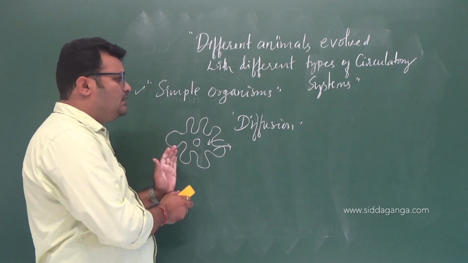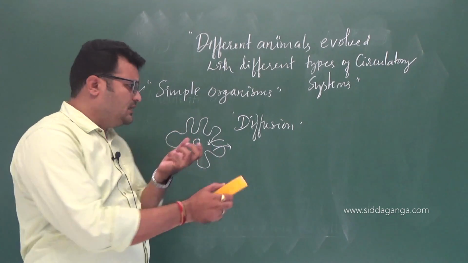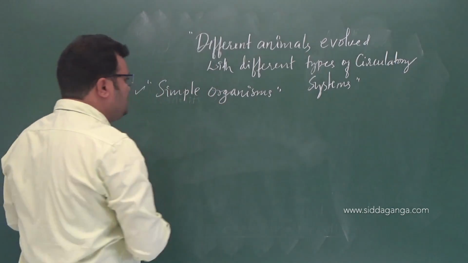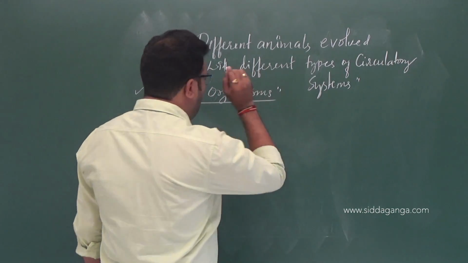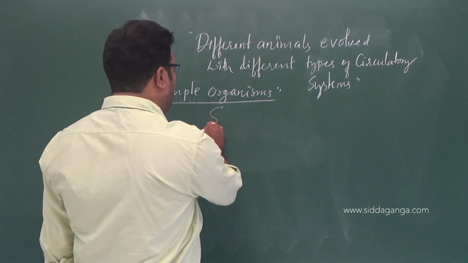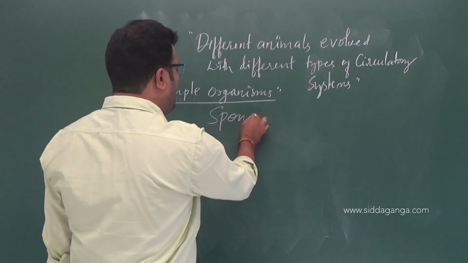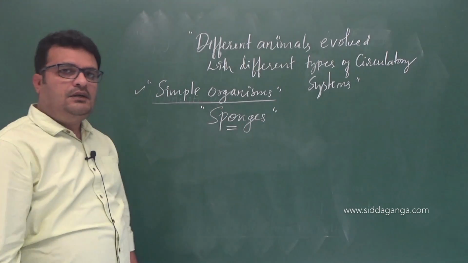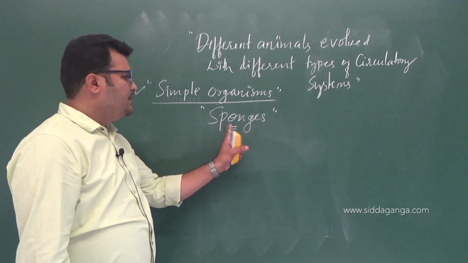So this is what we call very simple organisms. If you take an example of multicellular and simple organisms, see sponges. In the NCERT they have given the sponges. It is a very important MCQ, right? A very important MCQ will appear in examinations.